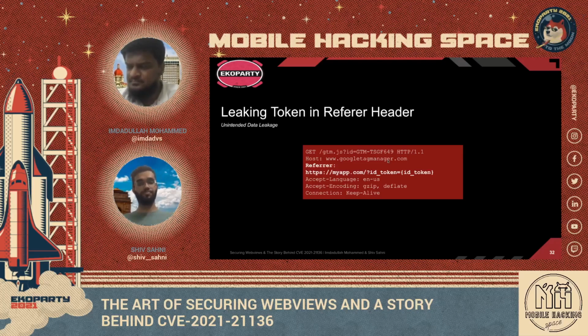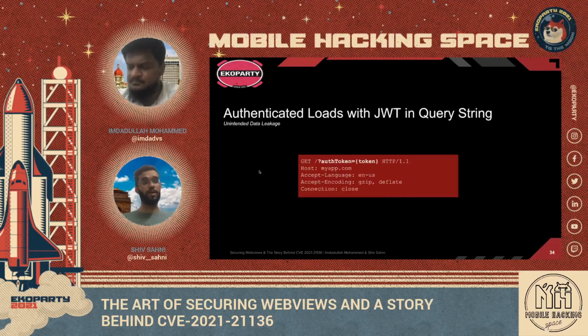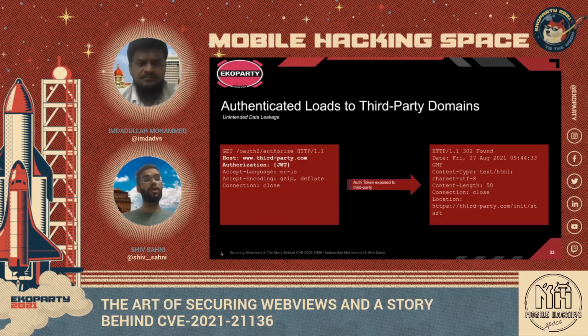to third parties. Another example could be using or consuming the same web view which is used for auth tokens for authenticated load to share the user's auth data to third parties. So if you see over here, we are doing an authenticated load to a third party. So we have thirdparty.com and we are unintentionally sharing users' auth tokens to the third party.